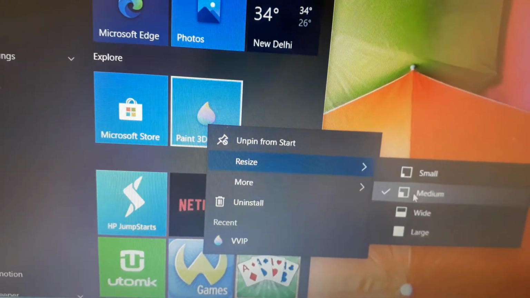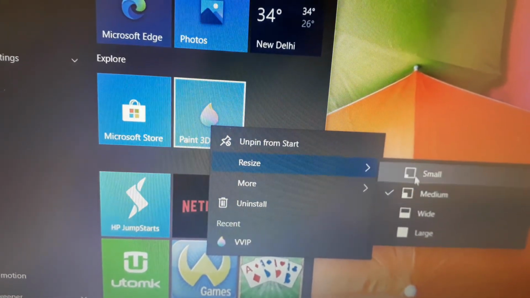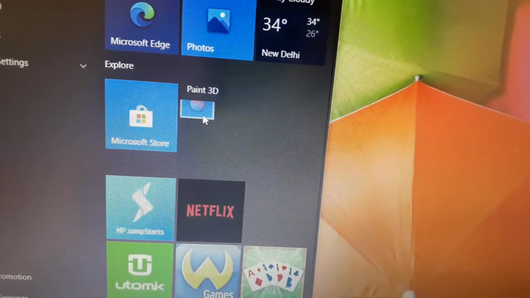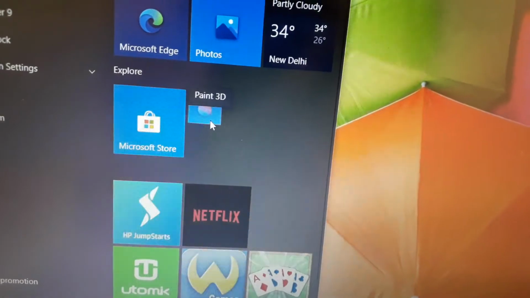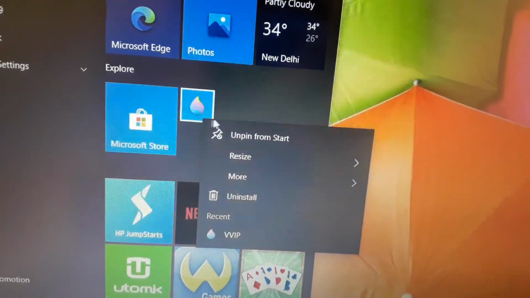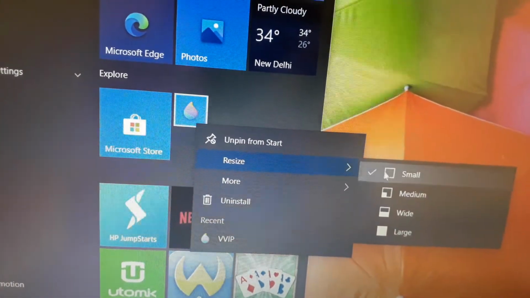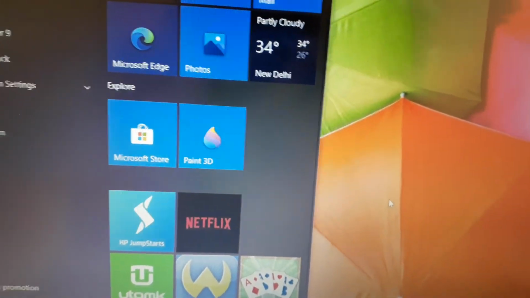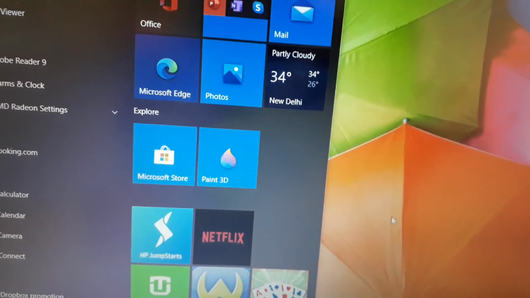Now it is medium. If I select small, this is the small size. If I want to change the size again, right click, resize and medium. Is it okay? I hope this topic is clear.